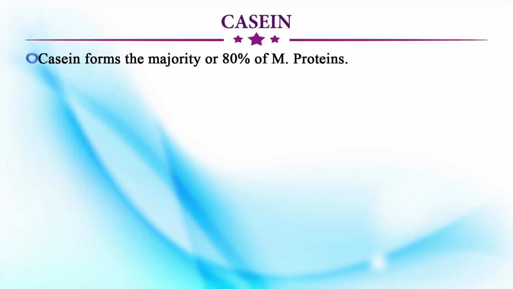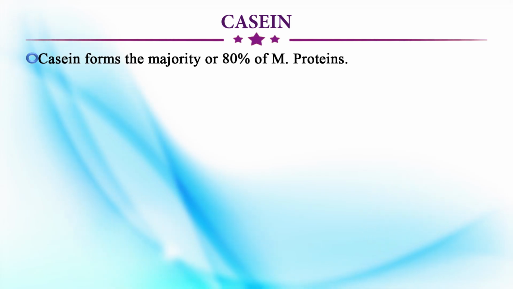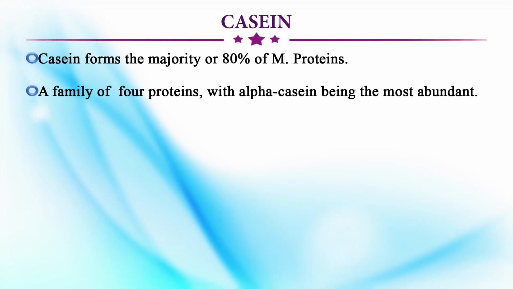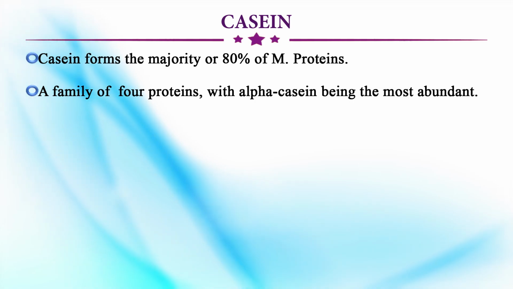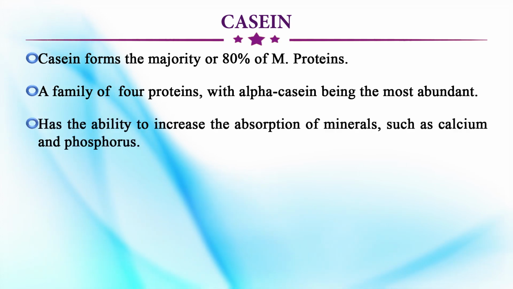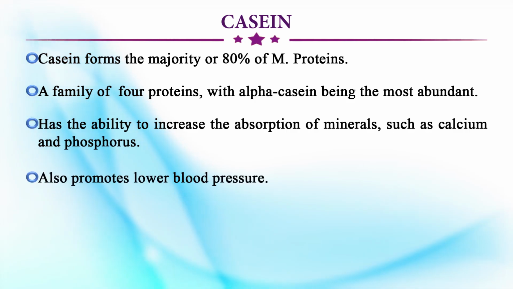Now we said there are two types of proteins, casein and whey proteins. So we will take one by one. Casein is the major protein, it is 80%, and there are 4 variations: alpha, beta, kappa, gamma, but the alpha casein is the main protein. The nutritive advantages: it has the ability to increase the absorption of minerals such as calcium and phosphorus, and also promotes lower blood pressure, which is very essential nowadays because of the stress.